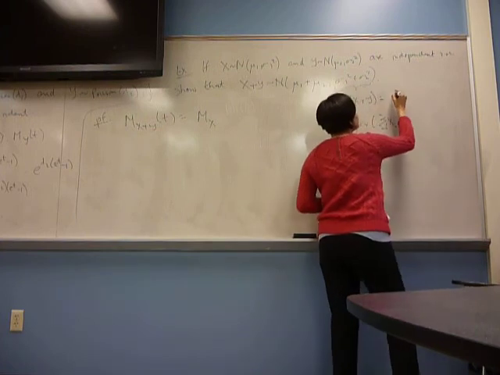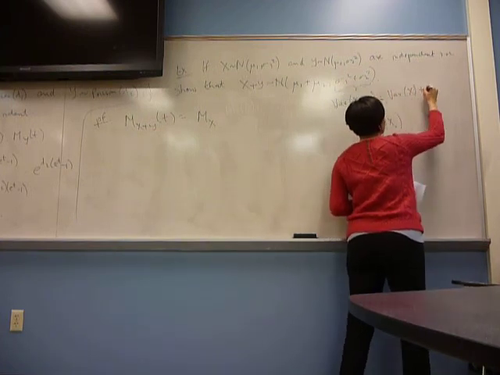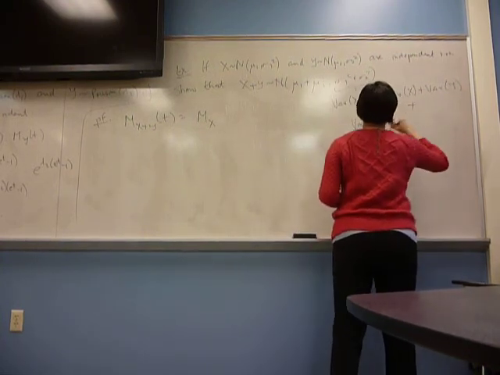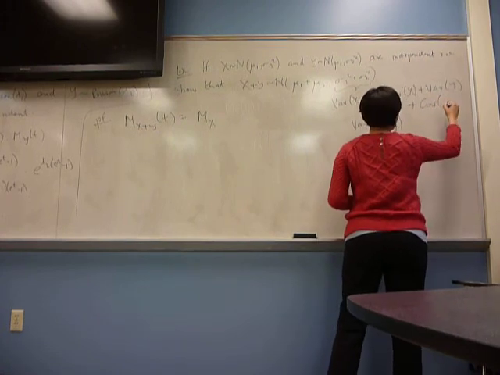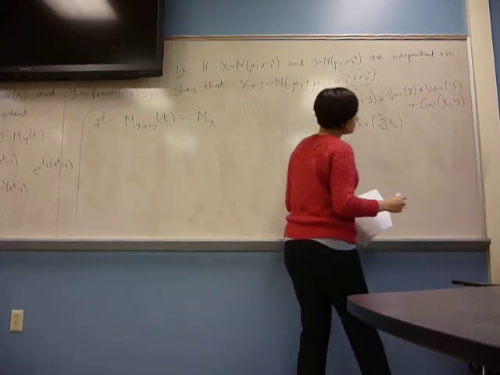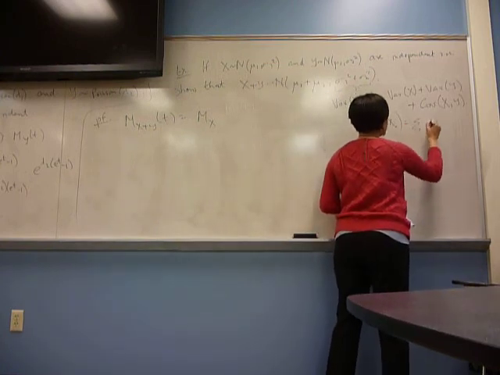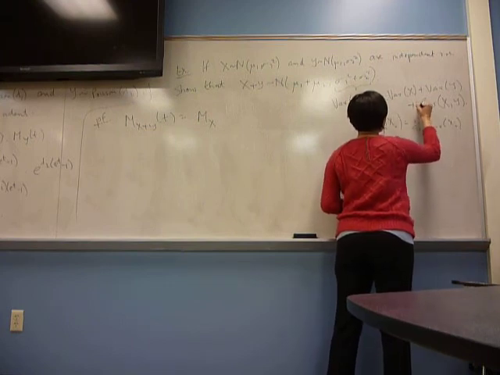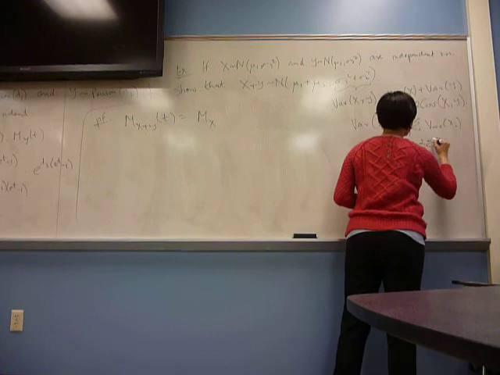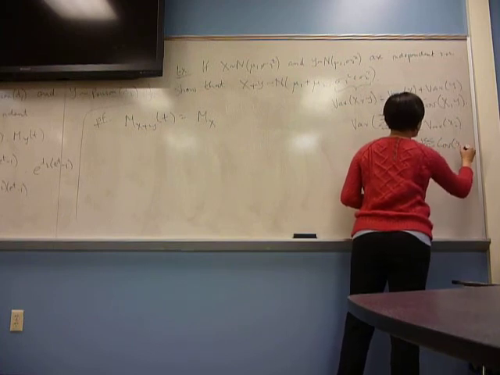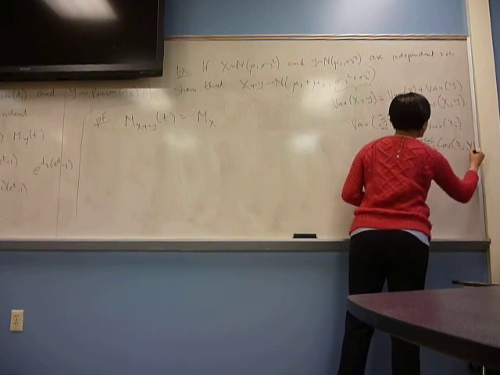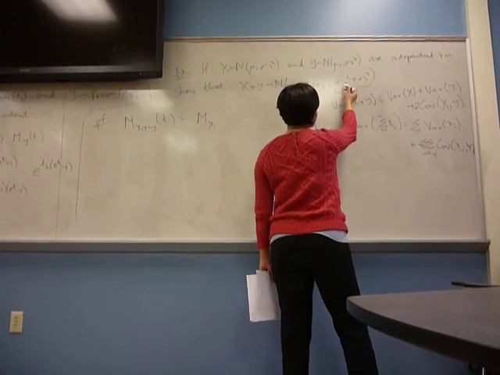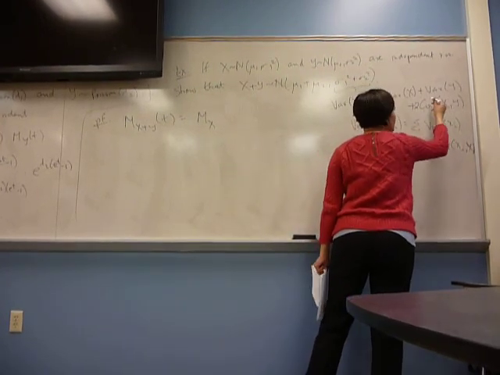So this is going to be the variance of X plus the variance of Y plus 2 times the covariance of X and Y. Because this was the summation of the variances of Xi plus 2 times the sum over i less than j of covariance of Xi, Xj. That was your formula. So you don't get something as simple as this. You get sigma1 squared plus sigma2 squared plus 2 times the covariance of X and Y.